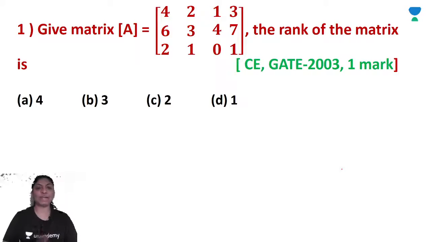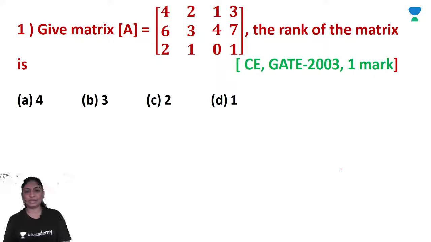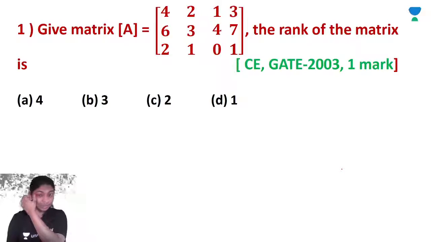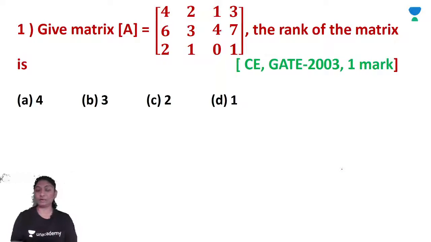Okay, now come back to the actual syllabus. Many times, many of the students are not aware of how to find out the rank. I will tell you how to find out the rank in the simplest manner. Instead of using the definition of a rank, here we will find out the rank of the matrix. Given matrix A is 4 2 1 3, 6 3 4 7, 2 1 0 1. The rank of the matrix is, for civil engineering, GATE 2003, for 1 mark.